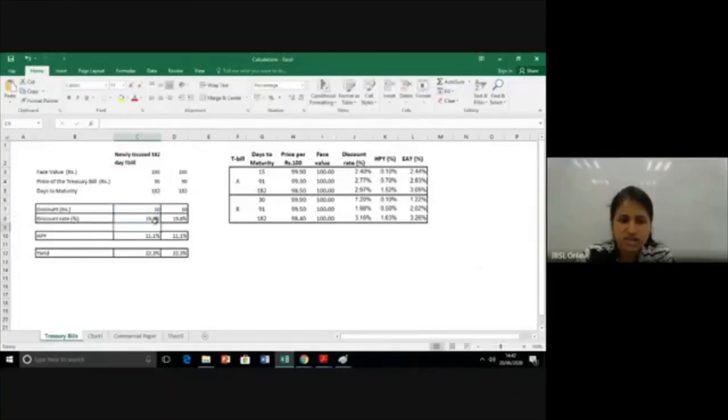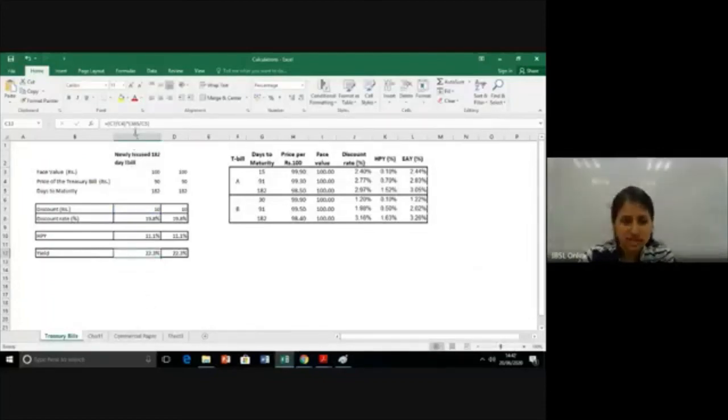So there you get a discount rate of 19.8. What's the holding period return? Simple, 10 divided by 90, the price of the treasury bill. What is the yield? 10 divided by 90, but now you annualize it. So you will have 365 divided by 182. So you will have 22.3.